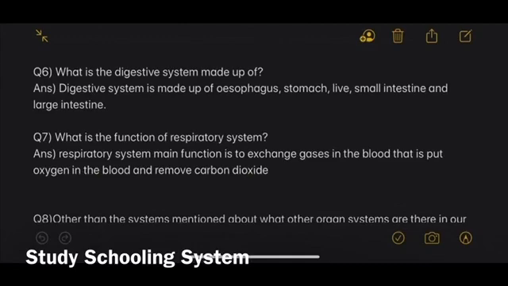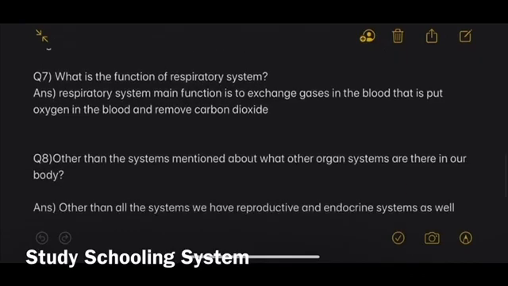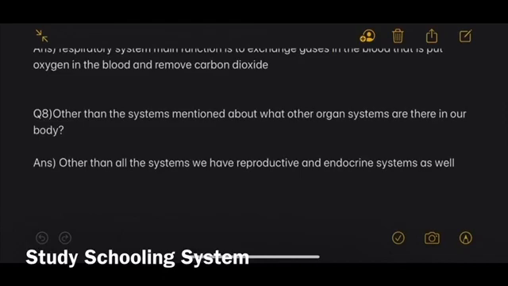Your seventh question is, what is the function of the respiratory system? The respiratory system's main function is to exchange gases in the blood, that is, to put oxygen in the blood and remove carbon dioxide. Your eighth question is, other than the systems mentioned above, what other organ systems are there in our body? And the answer to that is, other than all these systems, we have reproductive and endocrine systems as well.